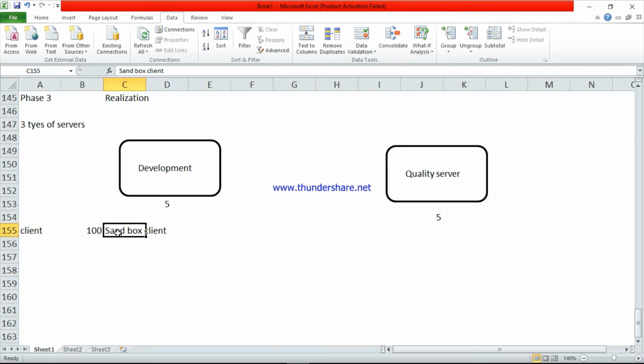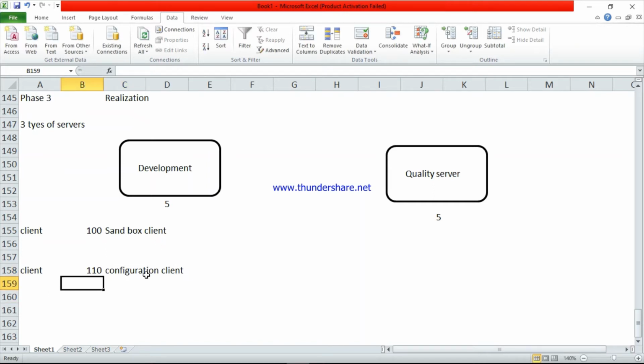So the first client is the sandbox client. Sandbox client is only for the testing purpose. This data will not impact any other data. This is just for the practice purpose. The second one is client 110. This is the configuration client.